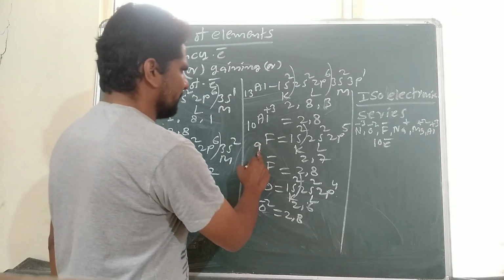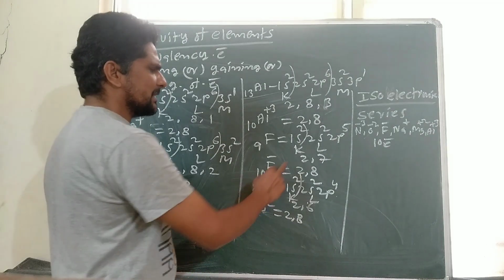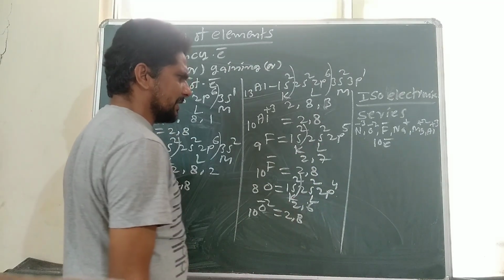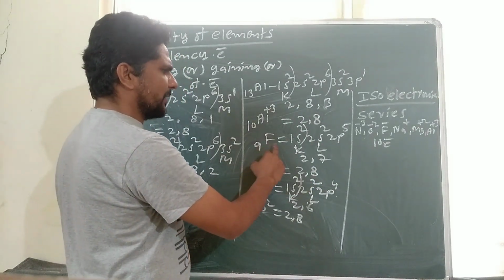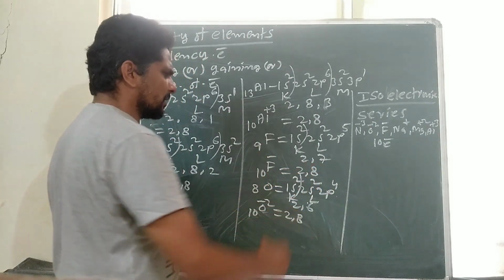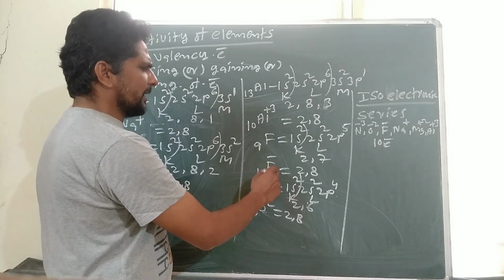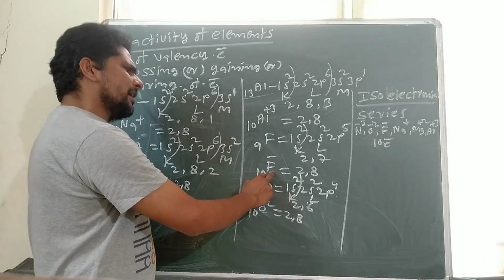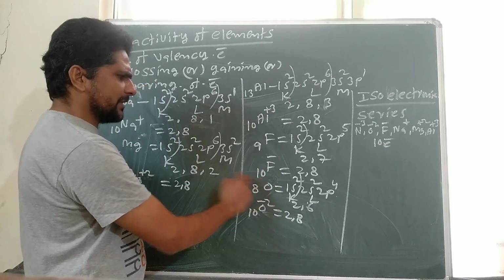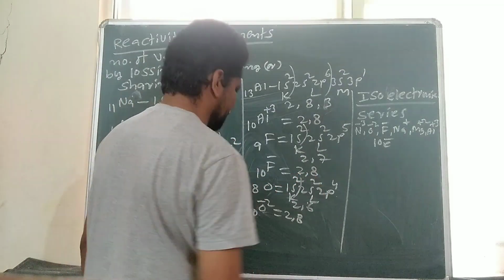Fluorine: atomic number 9, electronic configuration 1s2, 2s2, 2p5. These are divided into shells K, L. 2 electrons are present in the K shell, 7 electrons in the L shell. So the numerical electronic configuration of fluorine atom is 2, 7. It gains 1 electron to get octet configuration. Gaining of electrons gives negative charge, so fluorine gains 1 electron and the ion carries a negative charge. F- ion consists of 10 electrons, so the numerical electronic configuration of fluorine ion is 2, 8.